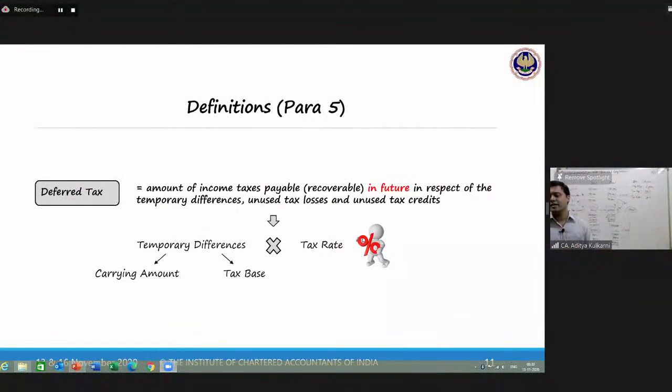It is the amount of income taxes payable in the future in respect of temporary differences. In our example, the 15,000 represents a postponement of tax of the current year to the future. Therefore, it is the amount of income tax payable in the future in respect of what? In respect of temporary differences, or unused tax losses and unused tax credits. So today's discussion will be focused primarily on temporary differences.